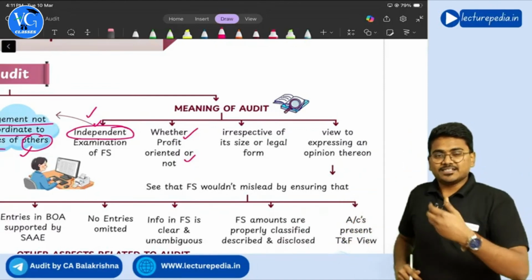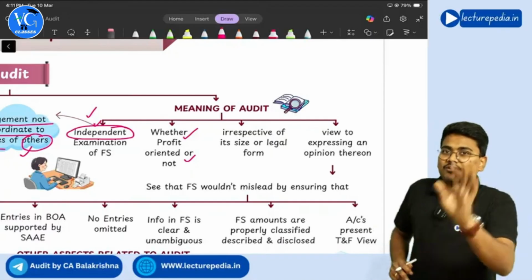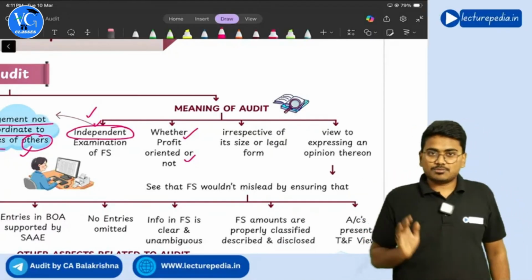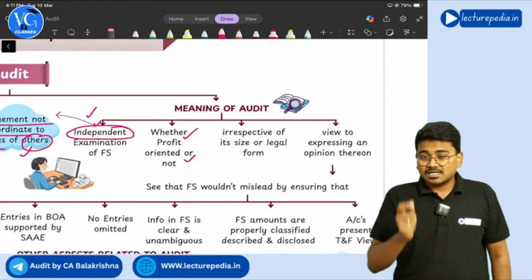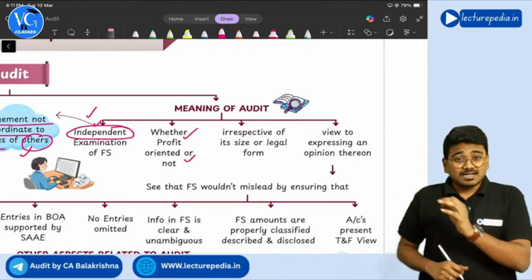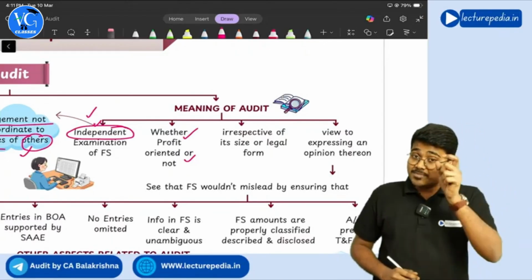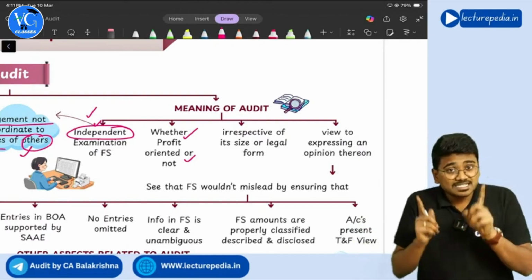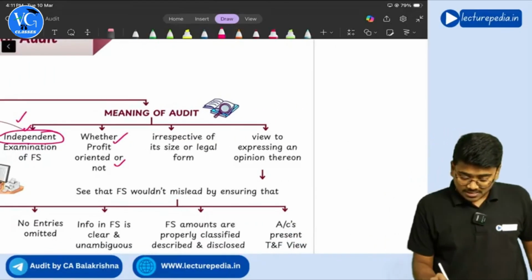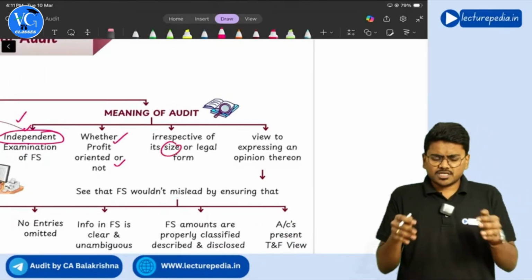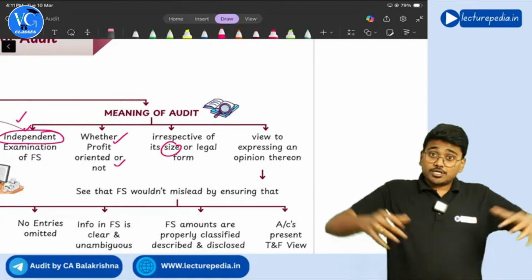The meaning also doesn't change irrespective of the size of the entity, whether it is a small entity or a huge entity.